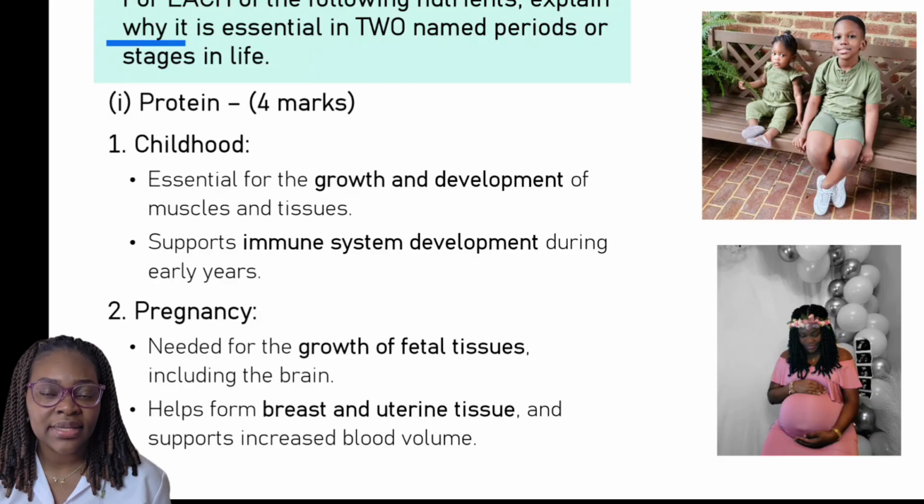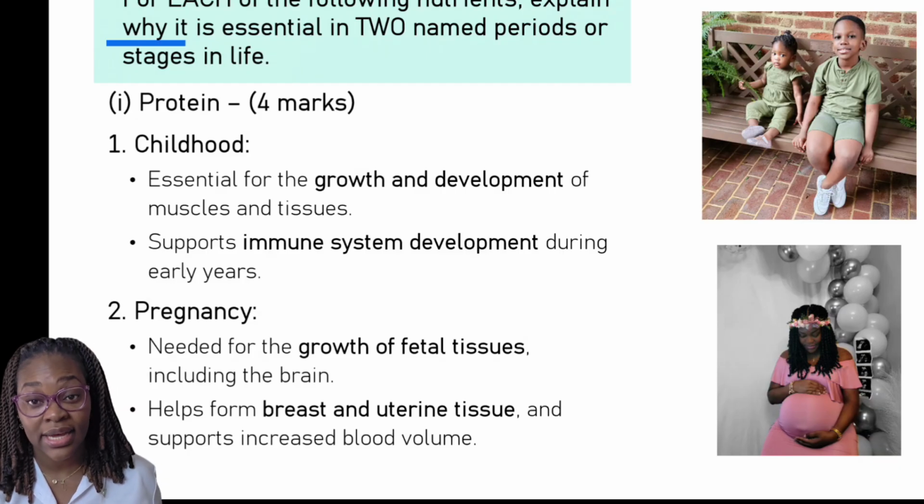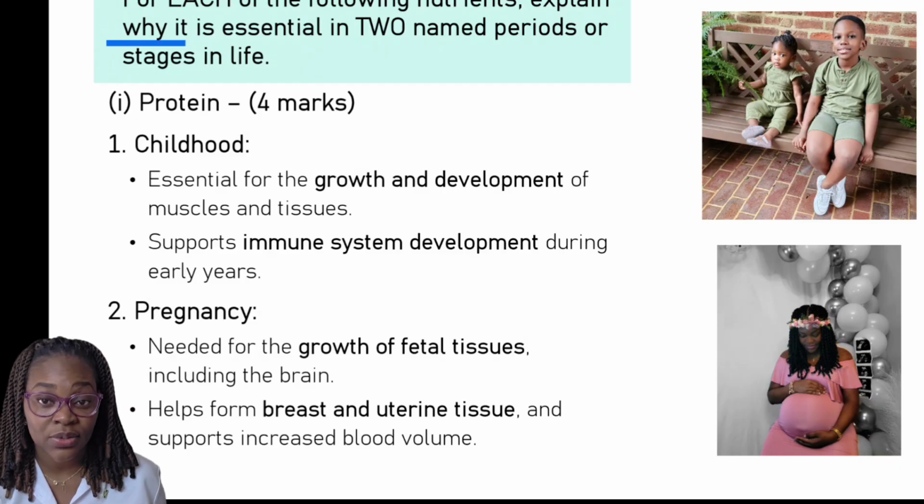So you could choose any stages in the life cycle. It could be toddlers, it could have been the elderly, right? Whatever stage you choose, just think about the functions of these nutrients and what each person or group of people is going through at that particular age or stage in their life. That's how you can ace these questions.